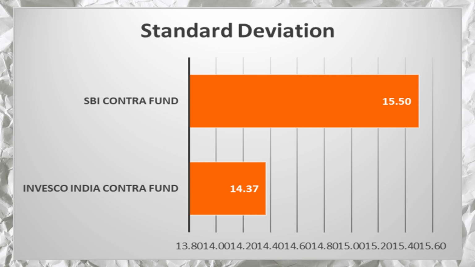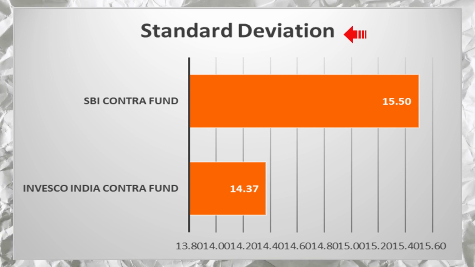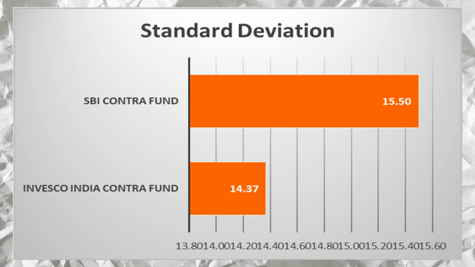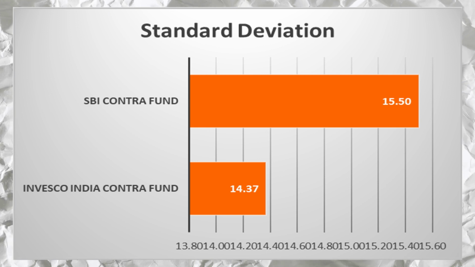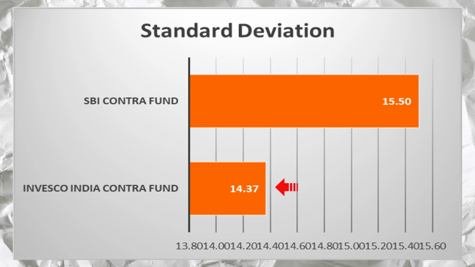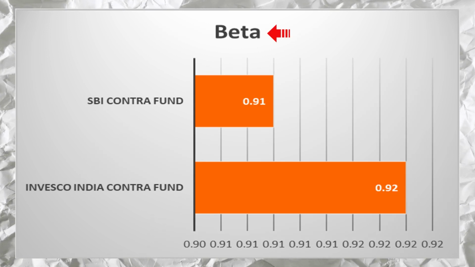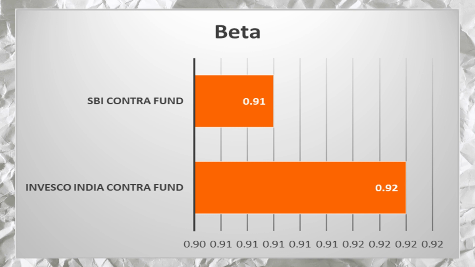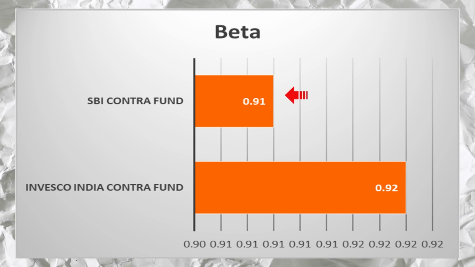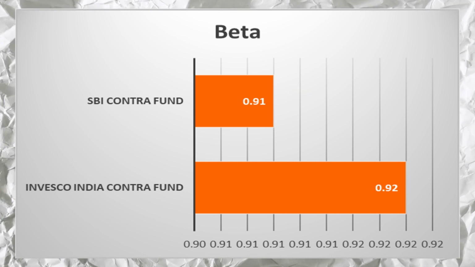And in risk analysis, firstly we will see the standard deviation of these contra funds, and the lower the value of standard deviation, the better for the fund. And here Invesco India Contra Fund is better than SBI Contra Fund. And next in risk analysis, we will look at the beta of these funds, and the lower the value of beta, the better for the fund. And here SBI Contra Fund is better than Invesco India Contra Fund in beta.